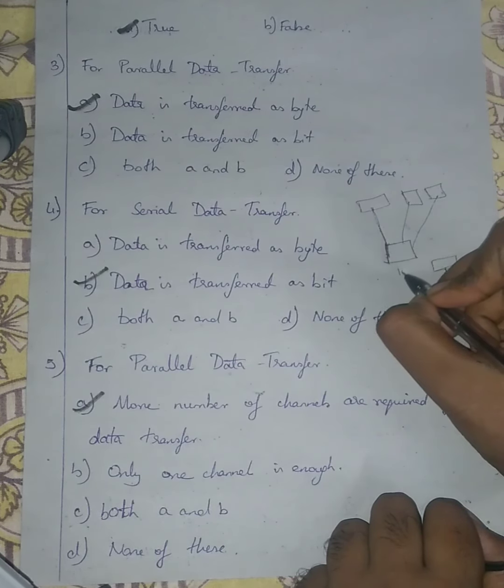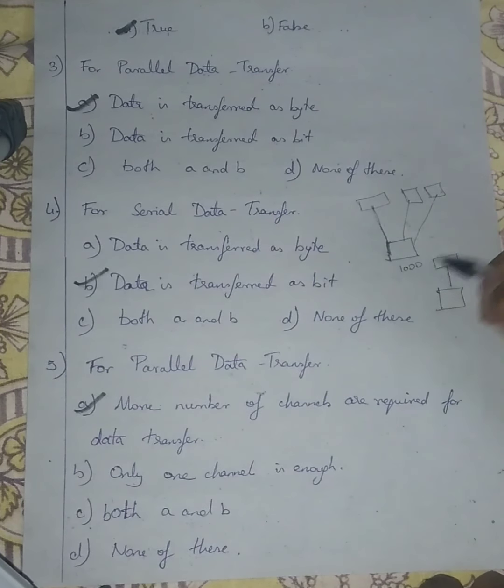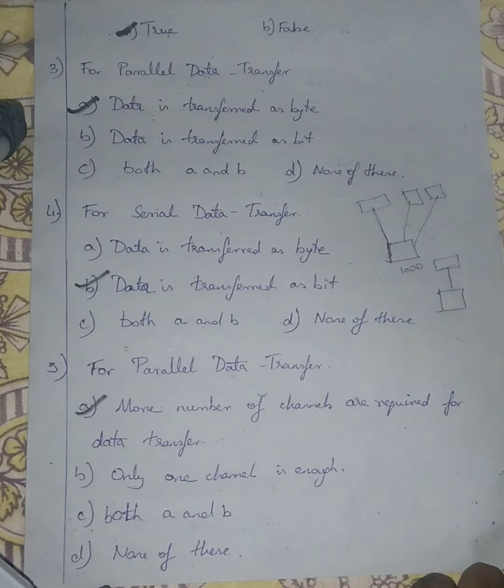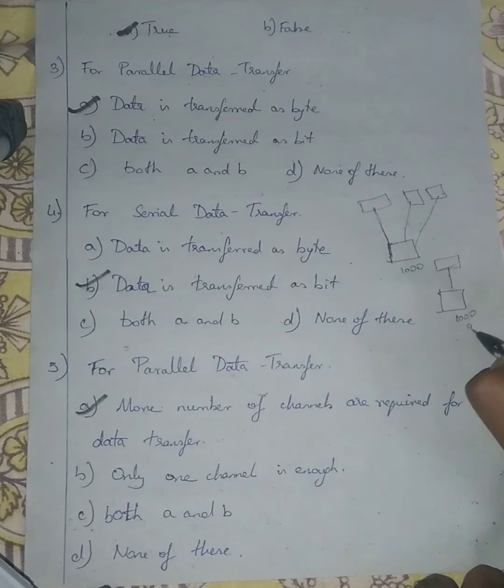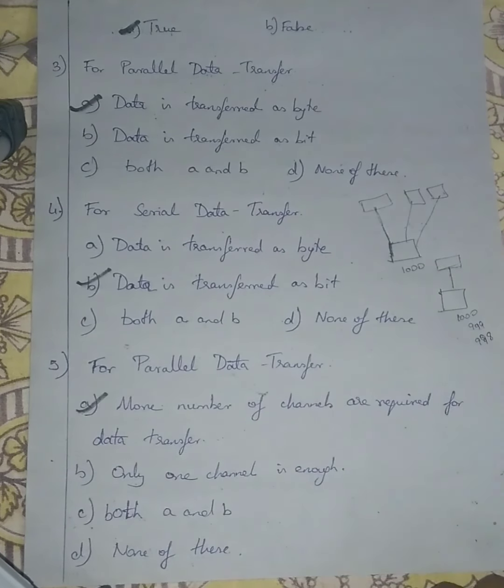If there is 1000 data, in parallel you are sending 1, 2, 3, 4, 5, 6, 7, 8, 9 parallelly. But here you will be sending it one by one. First 1000, then 999, then 998, and like that it will go.